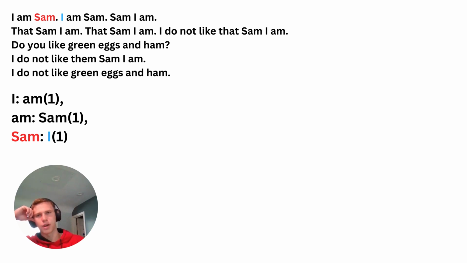And so this is what our dictionary looks like so far. The next word on the list is I, and that is followed by the word am. Am was already in the list, so that has now appeared twice. The next word on the list is am, and that is followed by the word Sam. And then the next word is Sam, which is followed by the word Sam again. Now we can see that there's two words that are followed by the word Sam, and there's two entries under the key Sam.